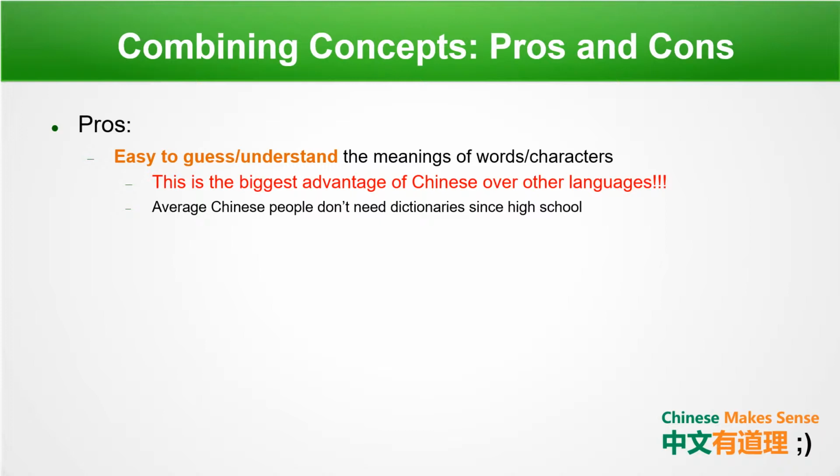How great is that? Another pro is that Chinese has excellent expandability. So if you know Dian means electric and Nao means brain, you might be able to guess what Dian Nao means. And with the help of your current knowledge, you could pretty much guess that 电脑 means computer.